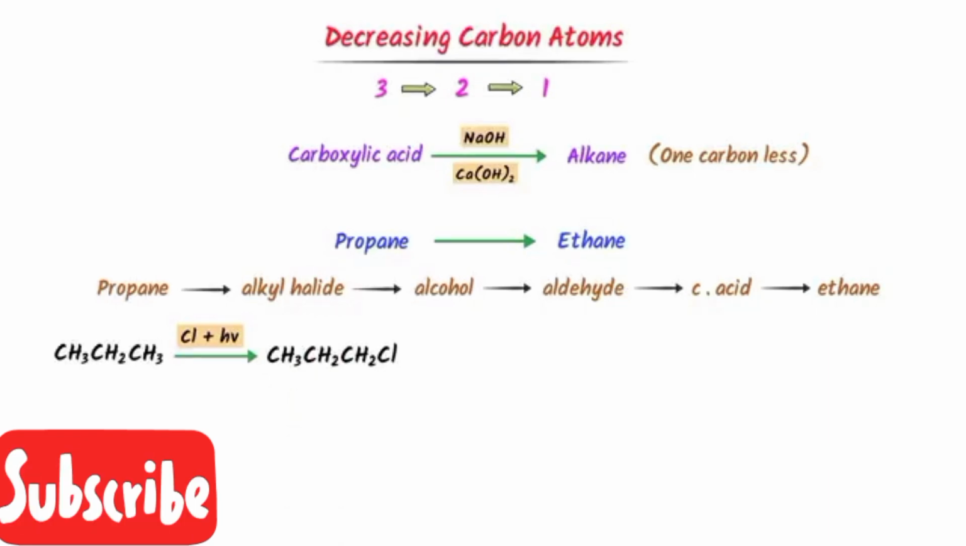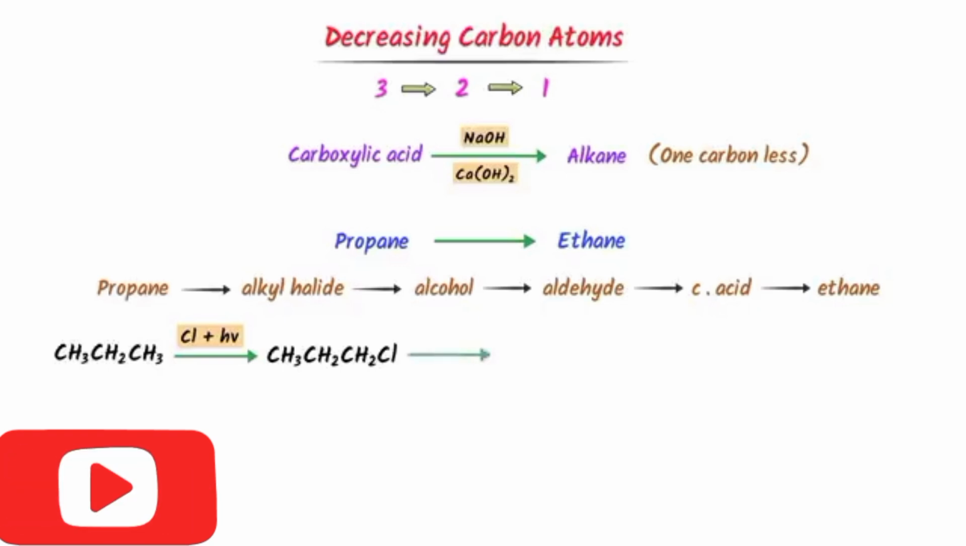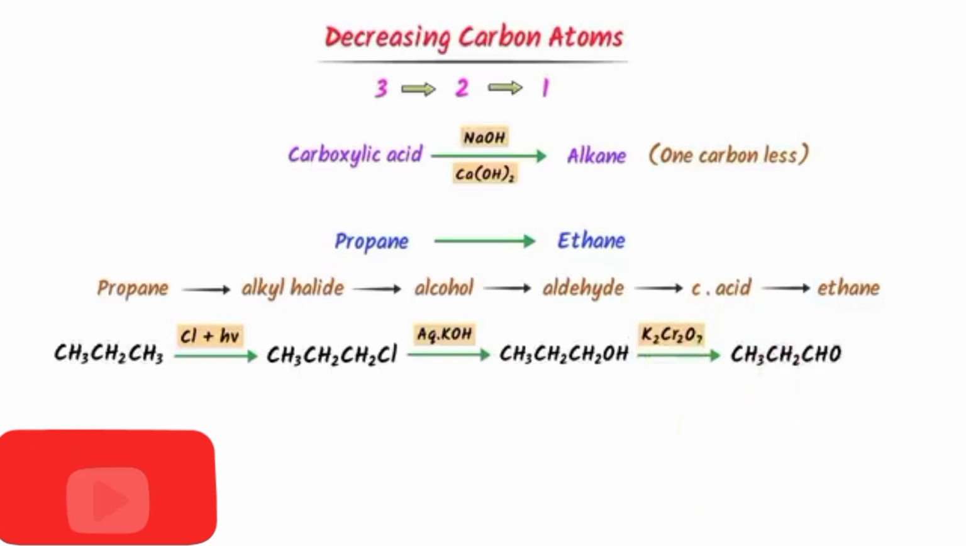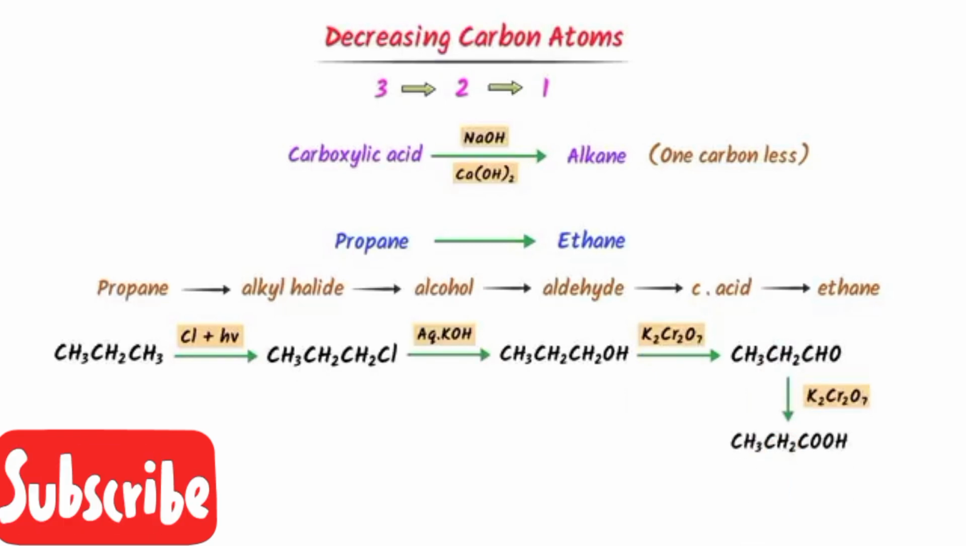Secondly, to convert alkyl halide to alcohol, can you recall the conversion of alkyl halide to alcohol? We add aqueous potassium hydroxide, we get propanol. We already know that we oxidize alcohol to get aldehyde, then carboxylic acid. I add oxidizing agent K2Cr2O7, potassium dichromate, and get propanal. And I add oxidizing agent again, then propanoic acid.